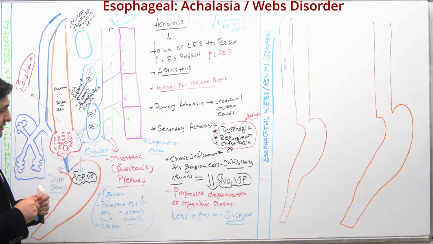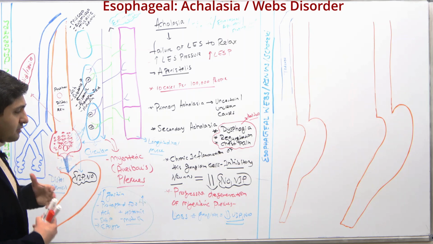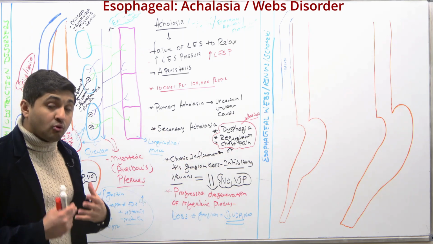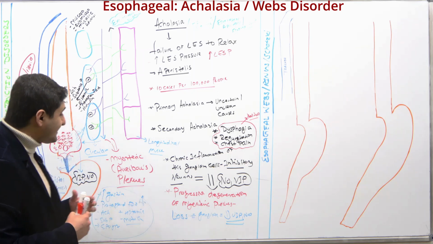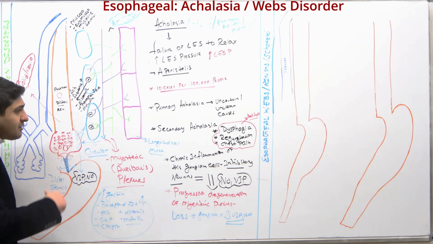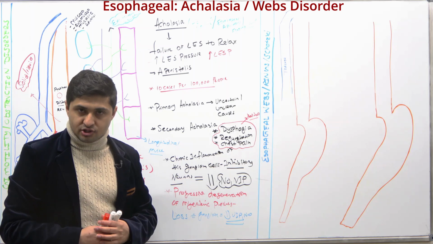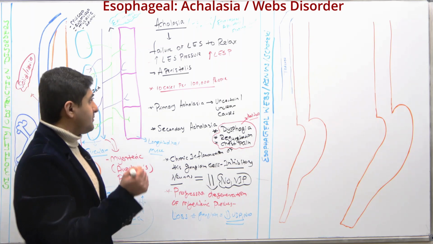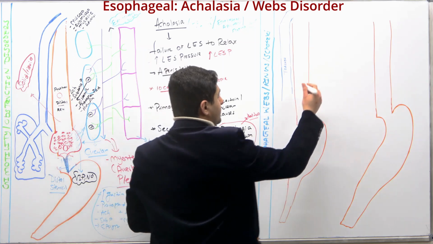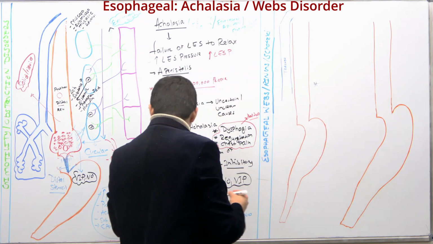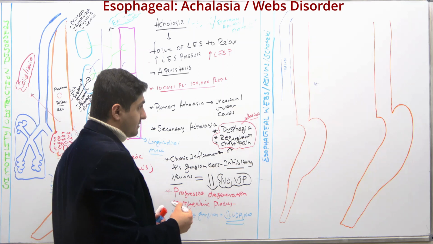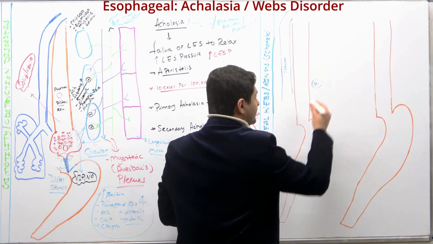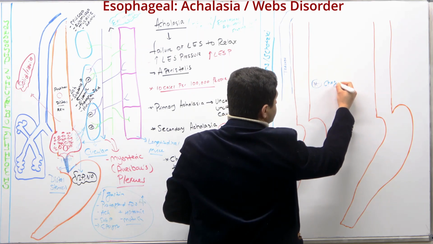Now remember, there are other conditions that can give you similar signs and symptoms as achalasia, and you have to remember some of the classical ones. Let me write it down here. These are the secondary types of achalasia, and that is due to this disease called Chagas disease.